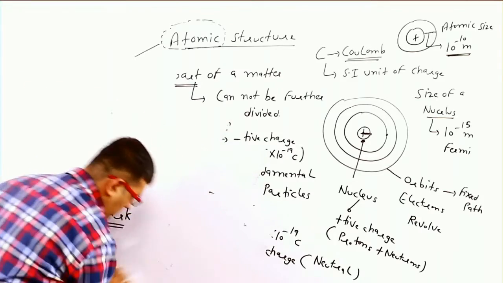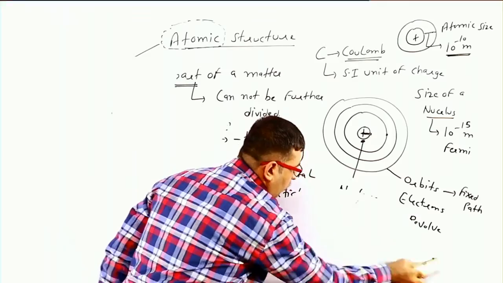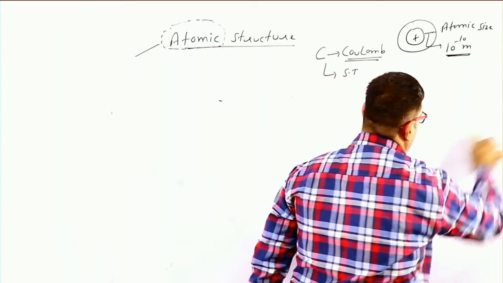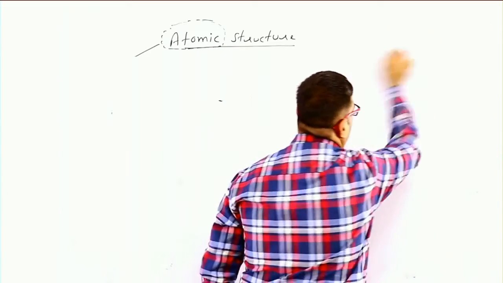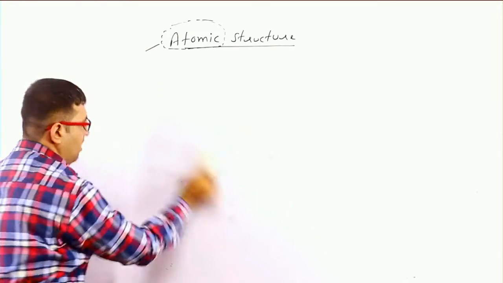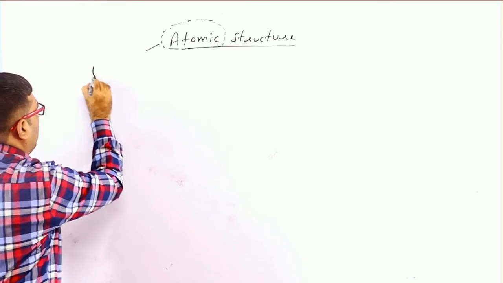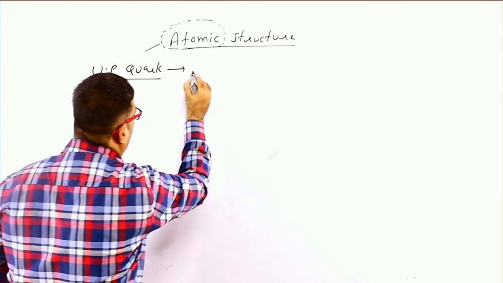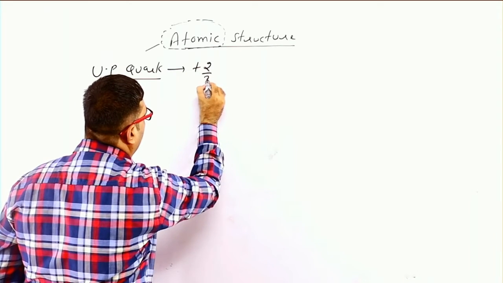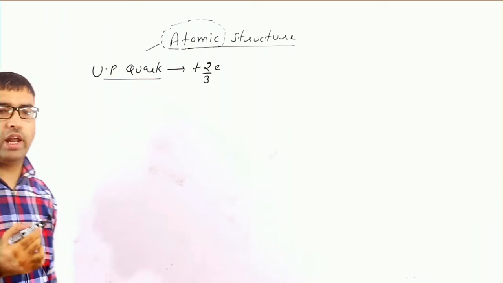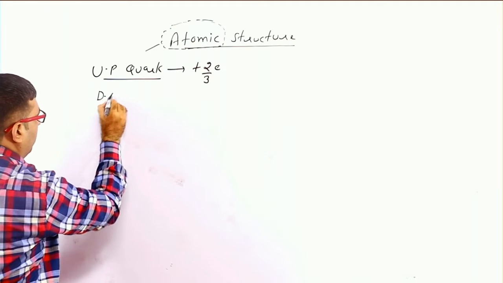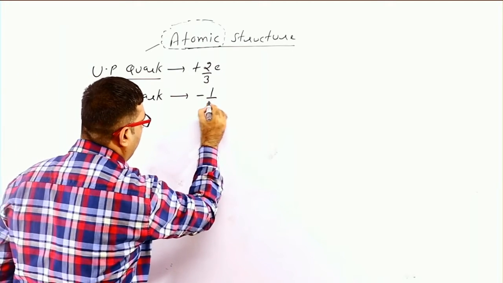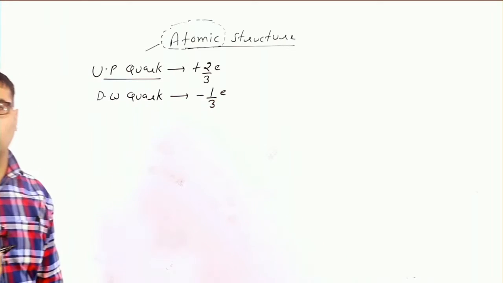Now the next topic is up quark and down quark. Up quark has a charge of plus 2 by 3 e, where e is the charge on an electron, and down quark has a charge of minus 1 by 3 e, where e is the charge on an electron.